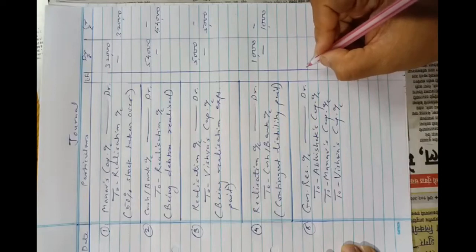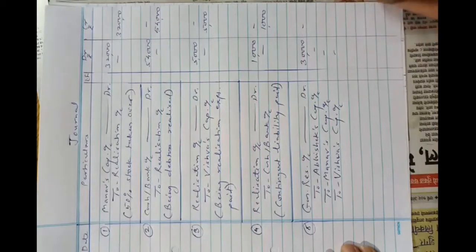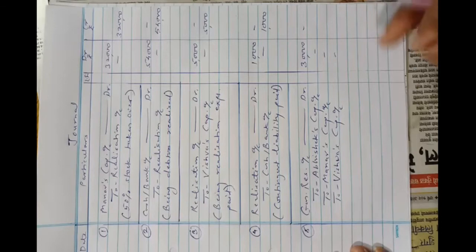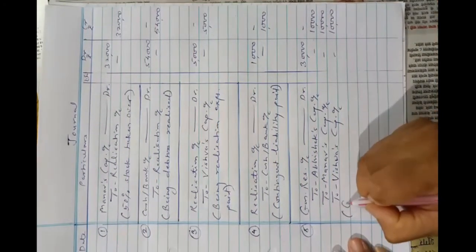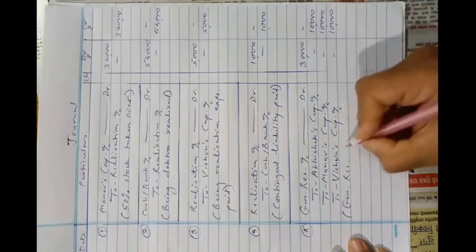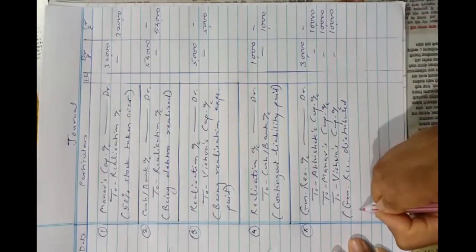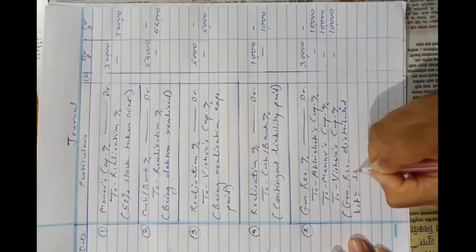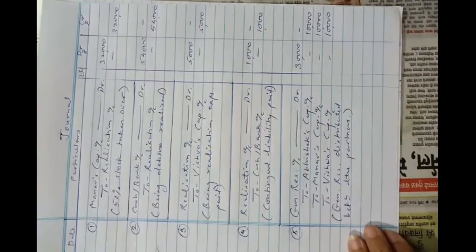Total amount of general reserve is rupees 30,000, which will be distributed between the partners equally, because no profit sharing ratio is given in this problem. So they will get 10,000, 10,000 and 10,000. Okay, narration, general reserve transferred, or you can say distributed between the partners. Okay, this will be the narration.